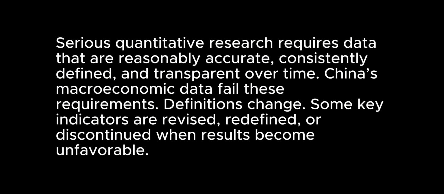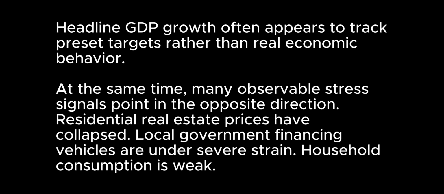Definitions change. Some key indicators are revised, redefined, or discontinued when results become unfavorable. Headline GDP growth often appears to track preset targets rather than real economic behavior. At the same time, many observable stress signals point in the opposite direction. Residential real estate prices have collapsed. Local government financing vehicles are under severe strain.